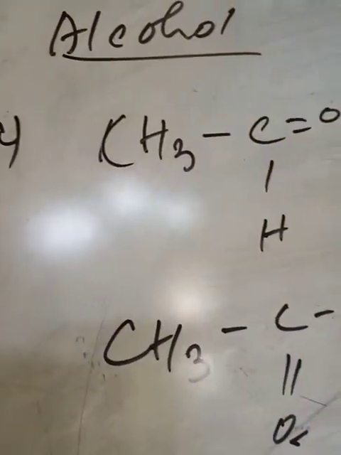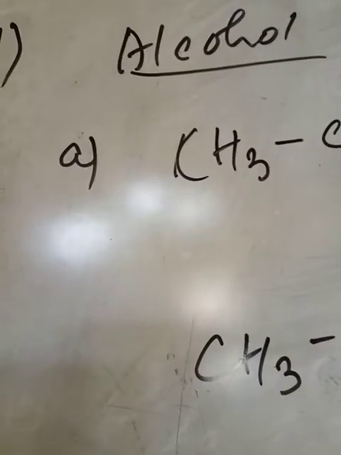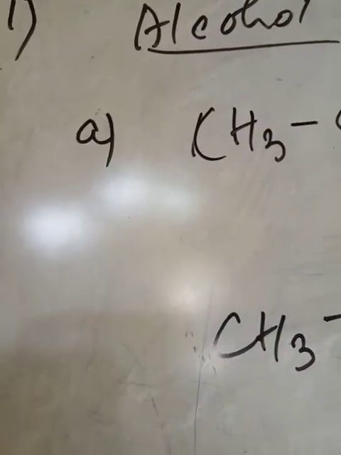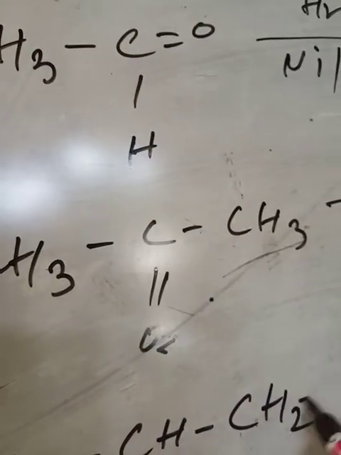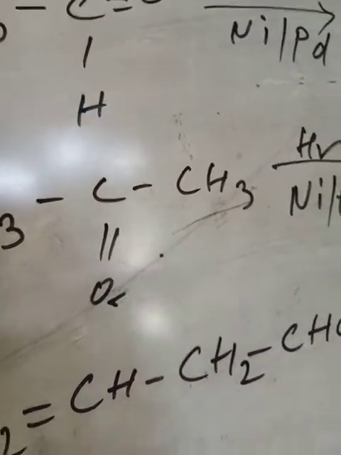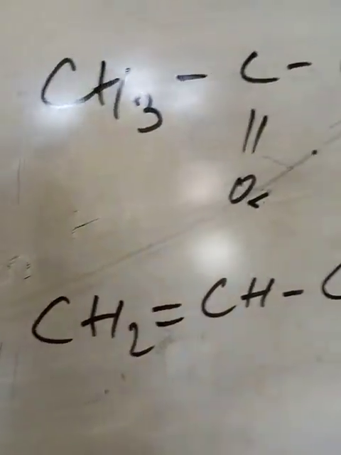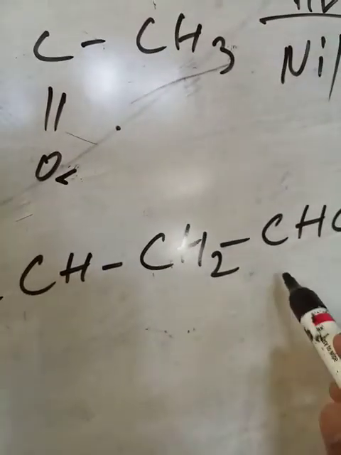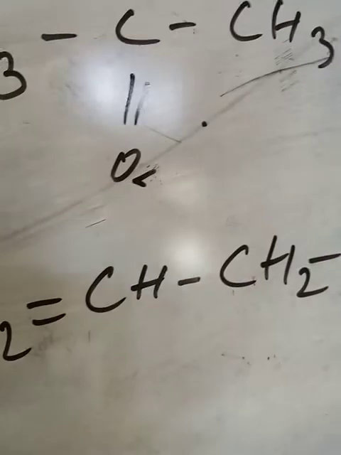If any unsaturated aldehyde or ketone is taken, say for example I am giving this aldehyde, this is an unsaturated aldehyde. Here there is an unsaturation because there is a double bond. So it is an aldehyde but an unsaturated aldehyde.